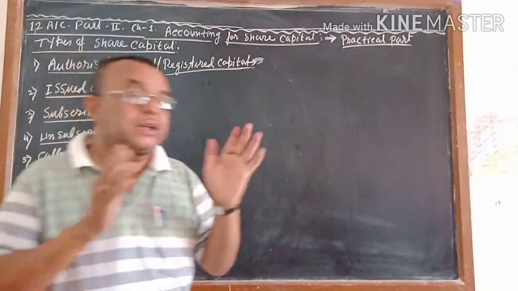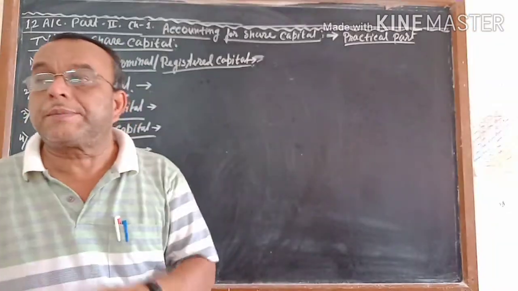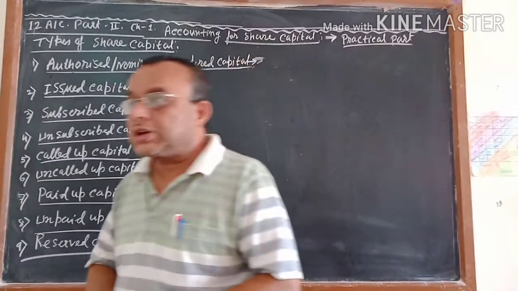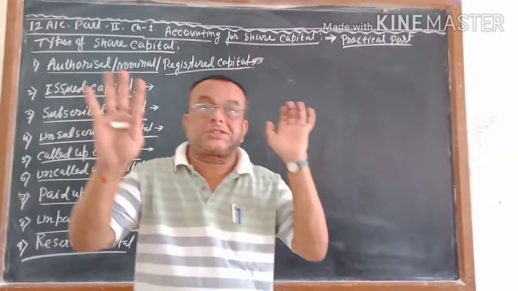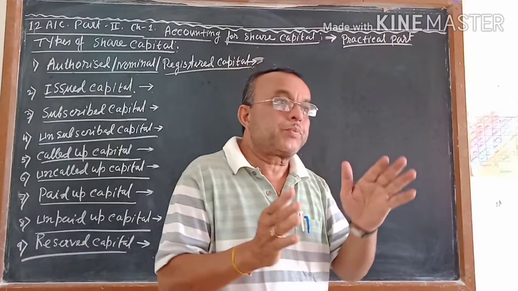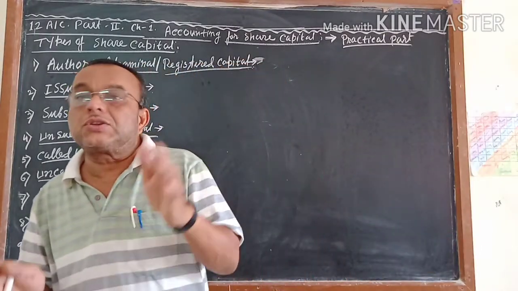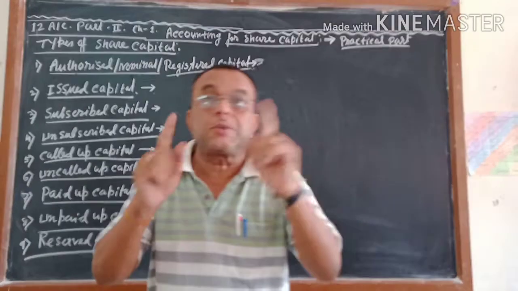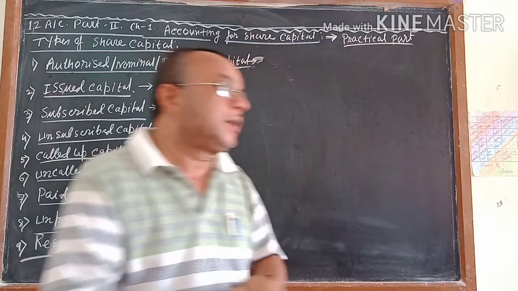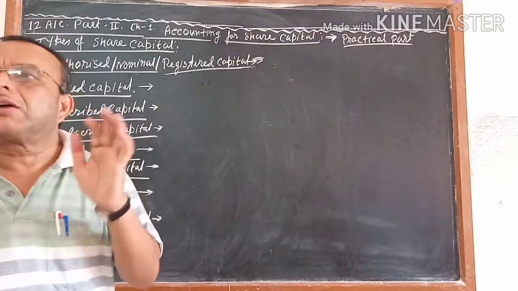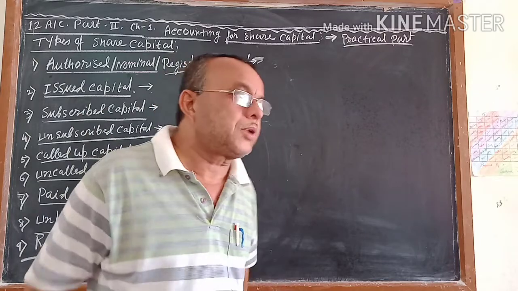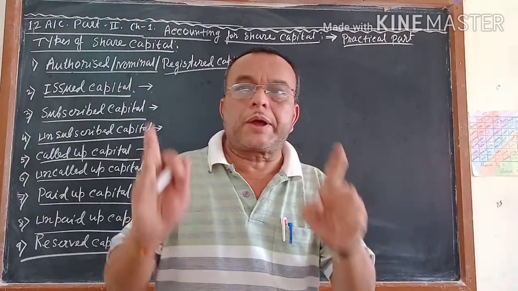Actually, before issuing shares to the public, the company has to get permission from the government. After submitting all the documents saying what type of business the company wants to start, in detail, and approximately how much money is required, that money will be divided into a number of shares as well as the face value of the share. Face value means the price of each share. The company has to give these details in the application to the government, and after that the government will inquire and give the permission.